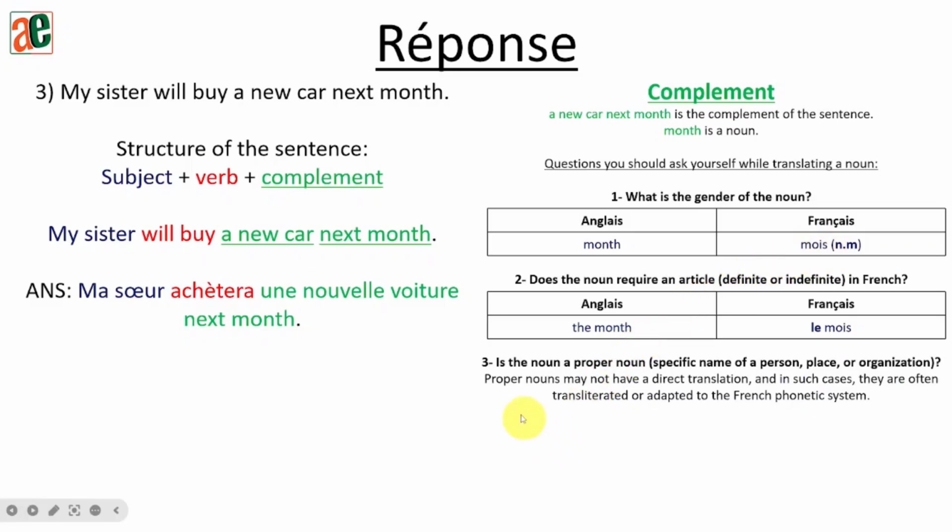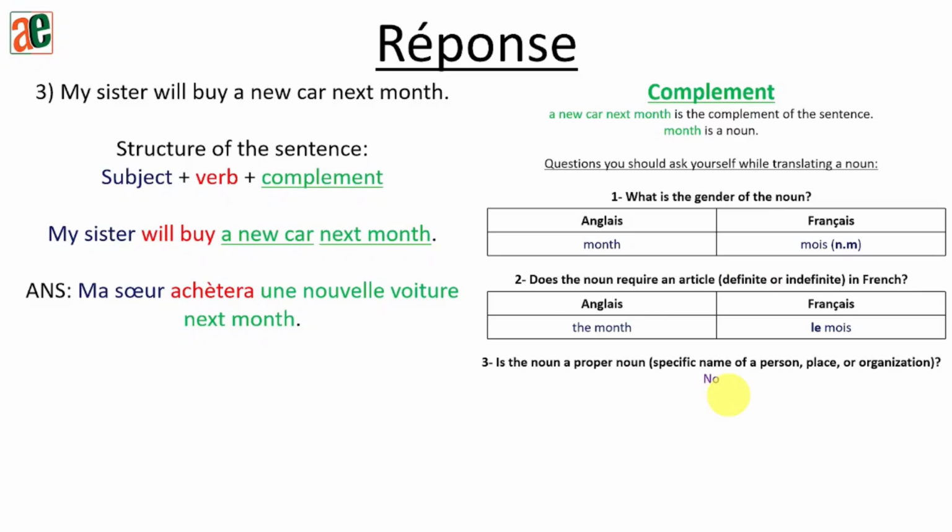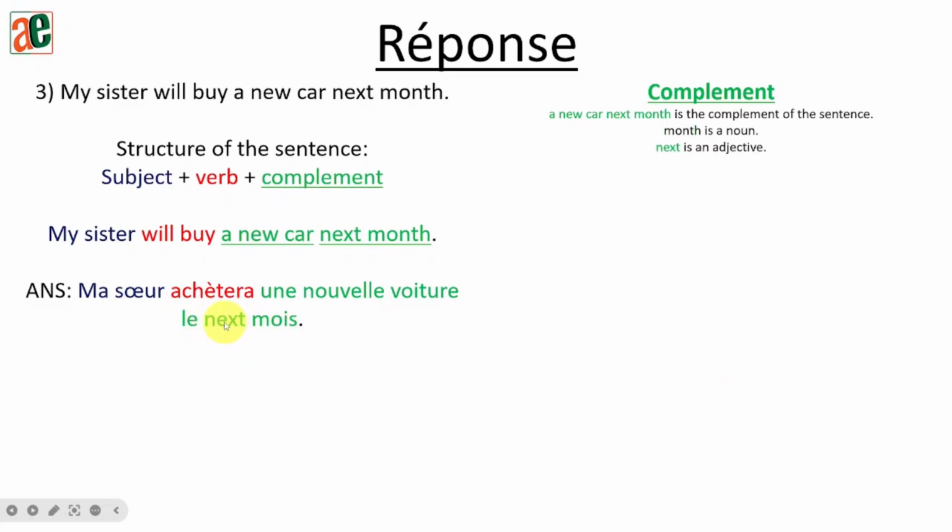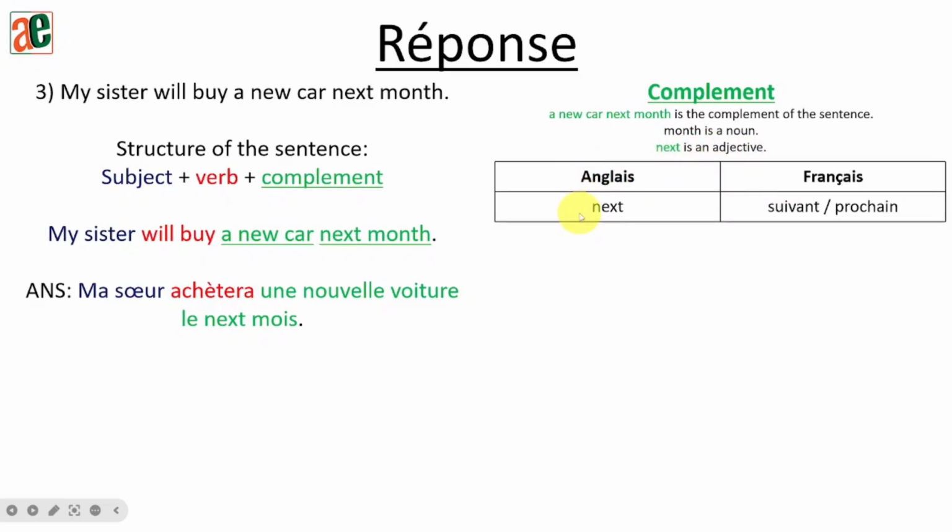The next point, is it a proper noun? No. Month, no, it's not a proper noun. So I'll just put no. Okay. So, le mois. Now, let's talk about next. Next is an adjective. Next in French can be suivant or prochain. Okay? But when you are talking about months, we use prochain to express next.